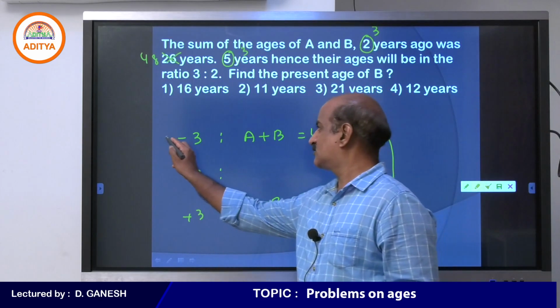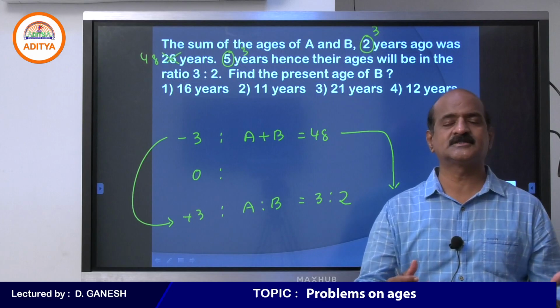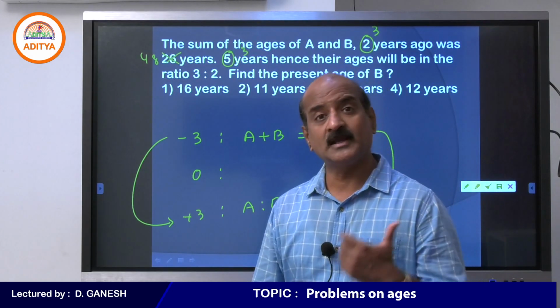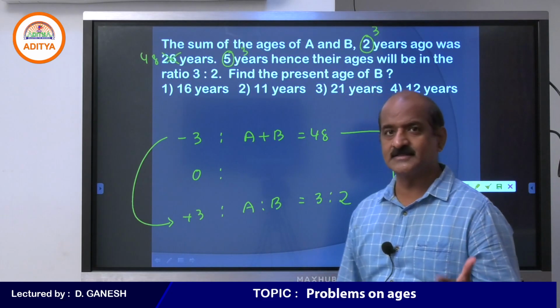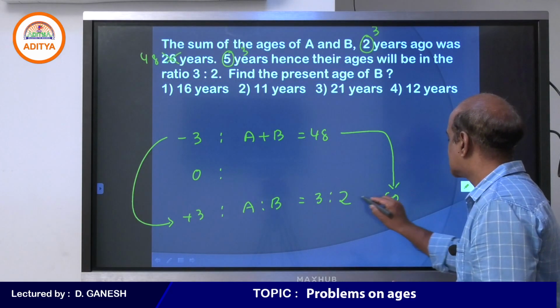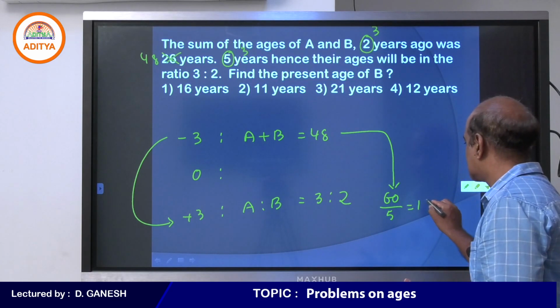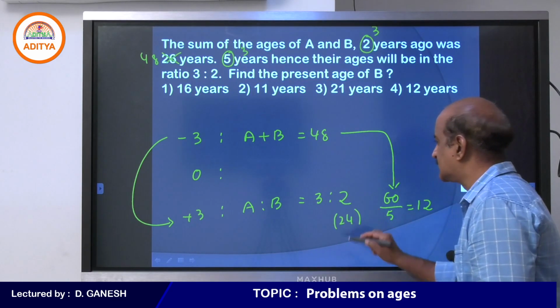See how many years we have to go. We have to move 6 years, from -3 to +3. How many persons? 2 persons. 2 into 6, 12. 48 plus 12, 60. 60 may be divided in the ratio 3:2. Every one part is 12. 2 into 12, 24.